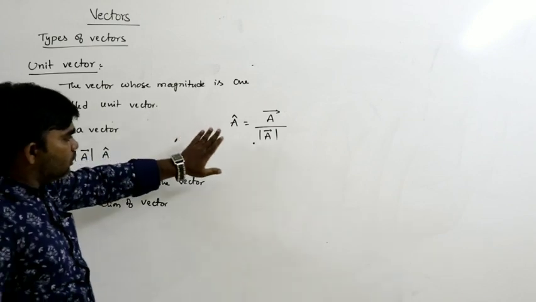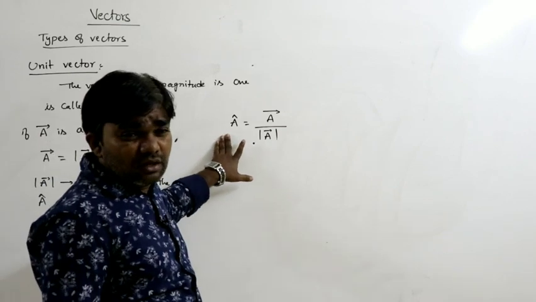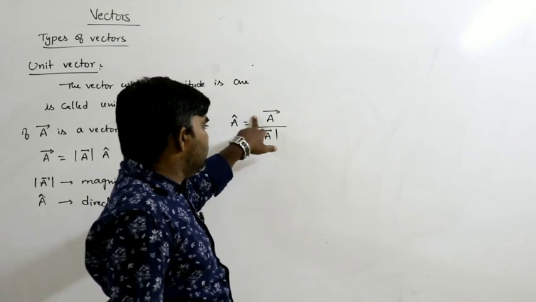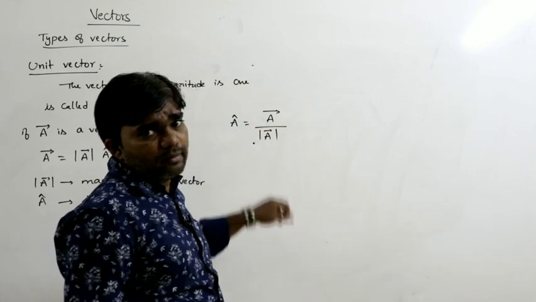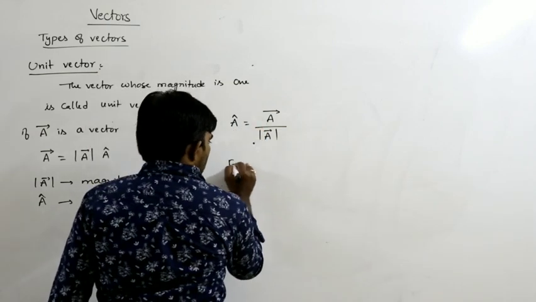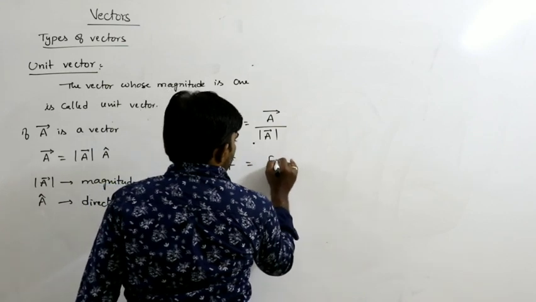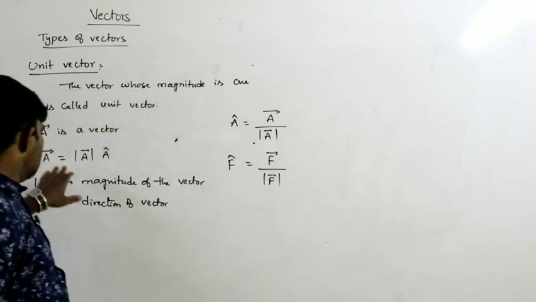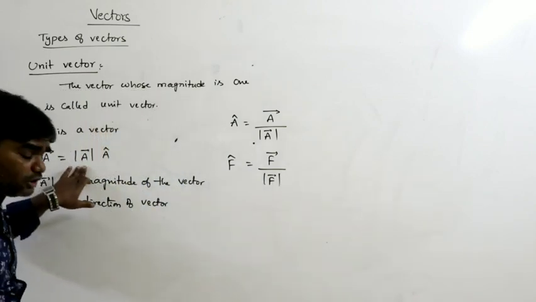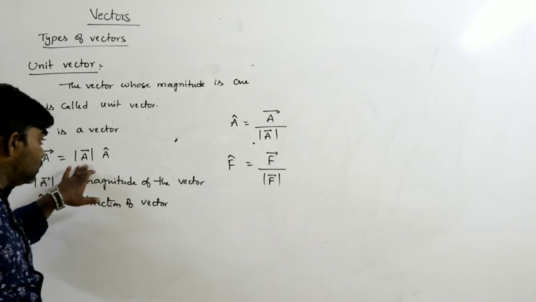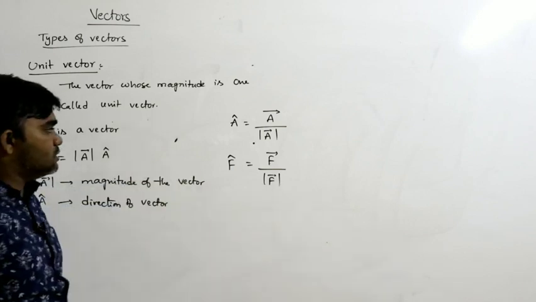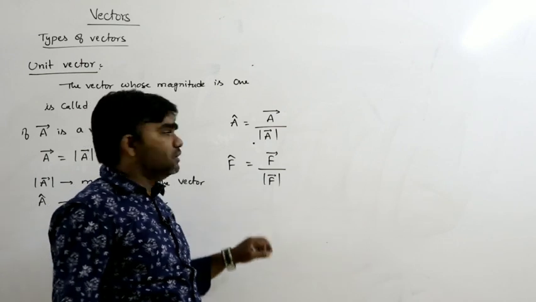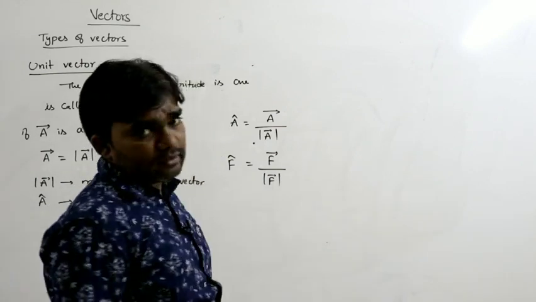So how can you find the unit vector of any vector? A cap is equal to a bar divided by modulus of a bar. For example, how can you find the unit vector of a force? F bar divided by magnitude of F bar, because any vector is equal to its magnitude times its direction. So F cap is equal to F bar divided by modulus of F bar. This is called the unit vector.